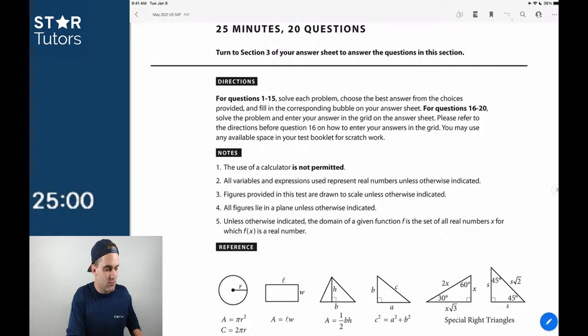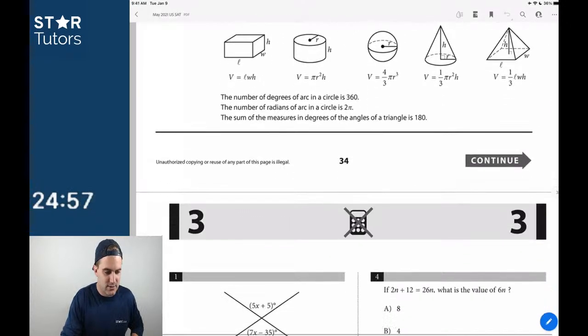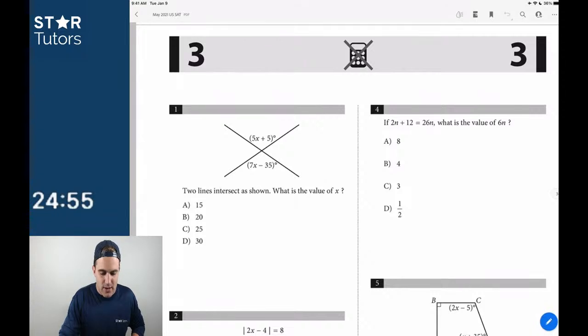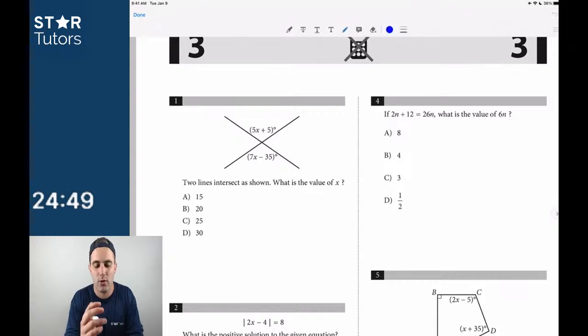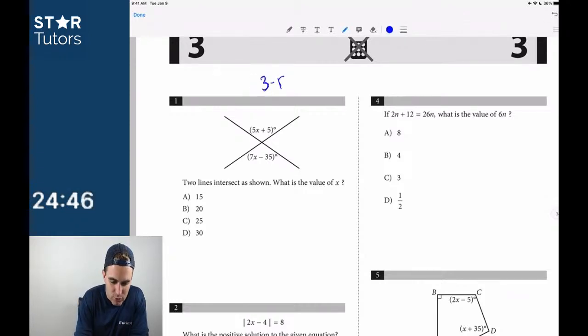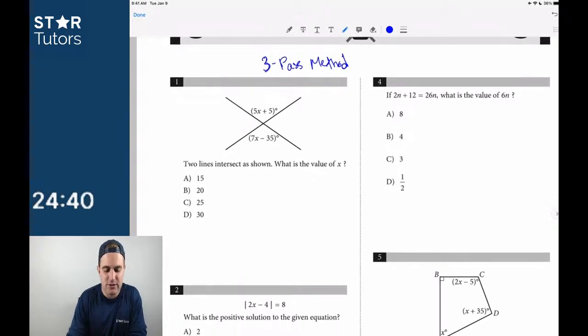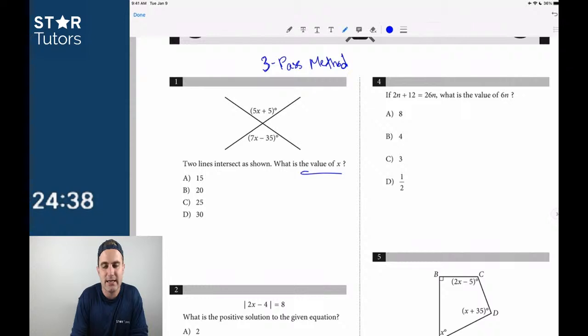So time starts now. Obviously we can't use our calculator going through this. Okay, so right away, this first question is very straightforward, and I'm going to try to skip all word questions. If you guys have seen some of our other videos, you know the 3-pass method. I'm absolutely going to answer this first one because if I don't make a simple mistake, this one should be super easy.